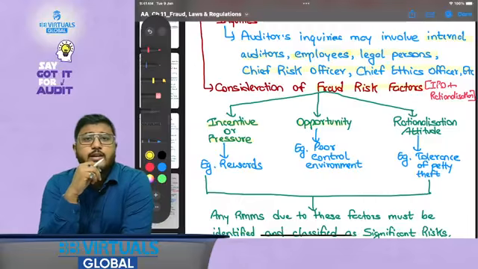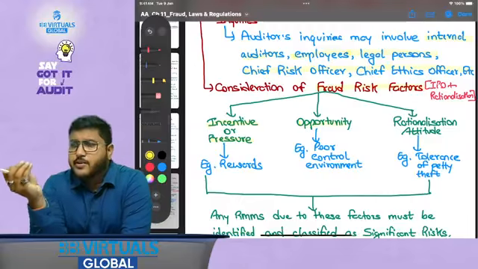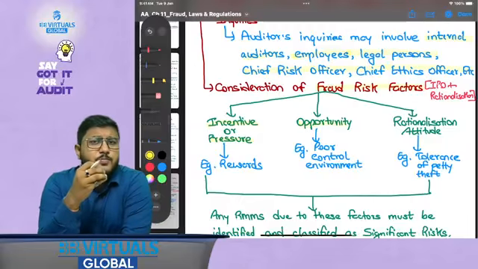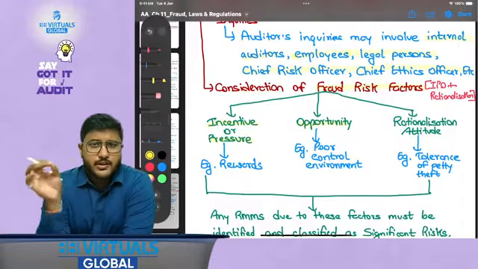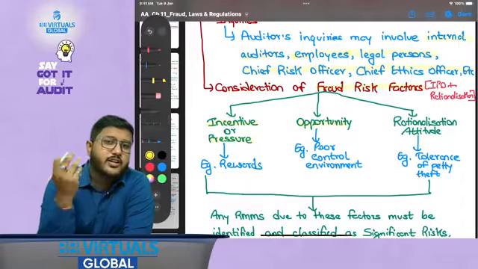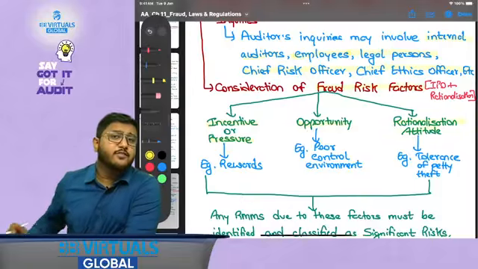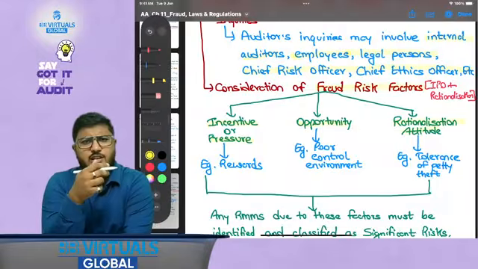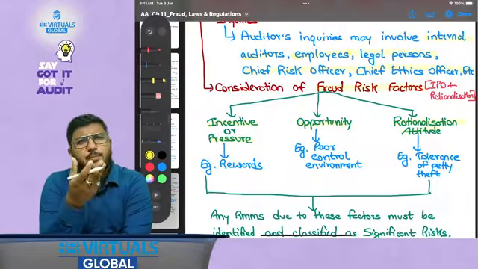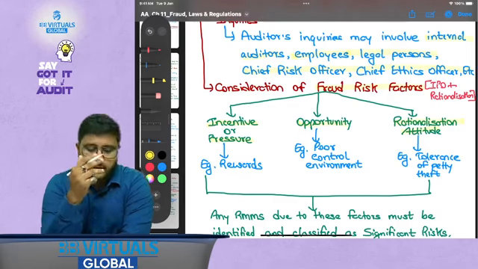Opportunity. When I say opportunity, that is, there are weaker internal controls. For example, in that case of the watchman, if the watchman is able to go inside the warehouse and take out one chocolate without being caught, then definitely there are more chances of fraud. So opportunity is there. And rationalization attitude: if there's a casual attitude of the management, that is, there has been some theft and management has not taken any action, that is called rationalization attitude.